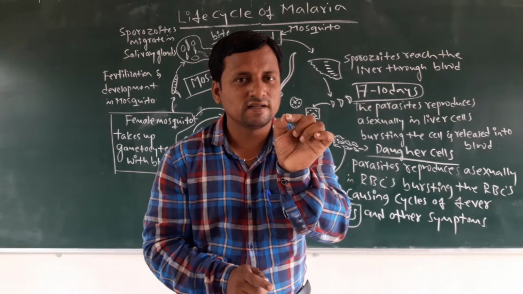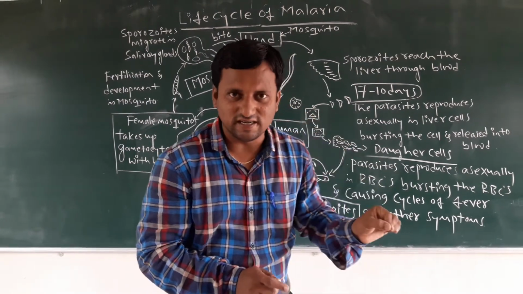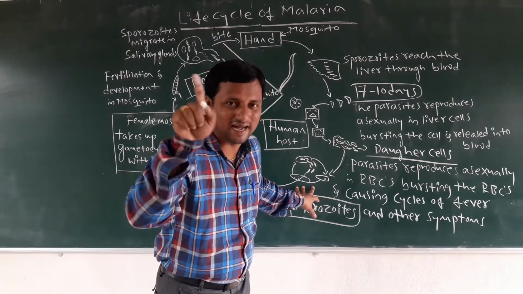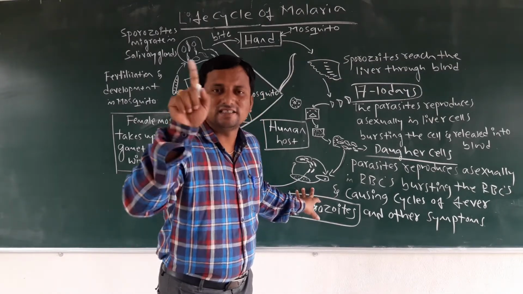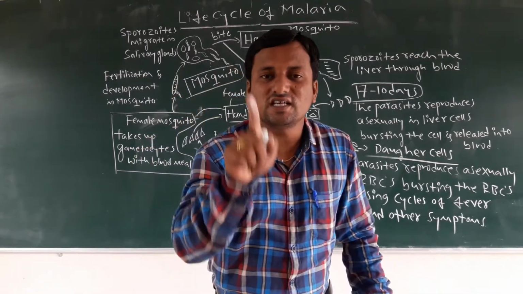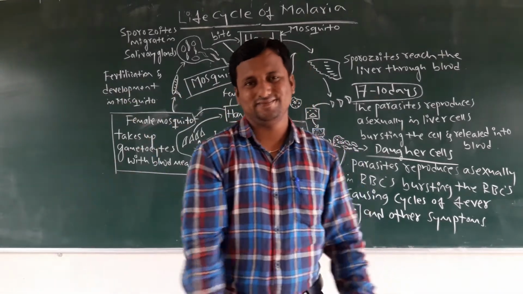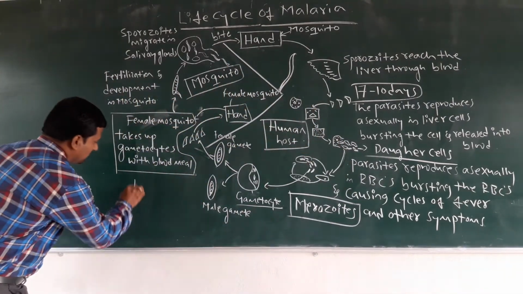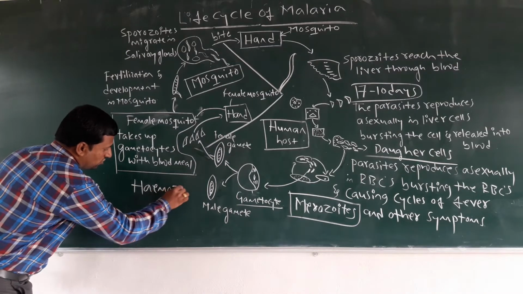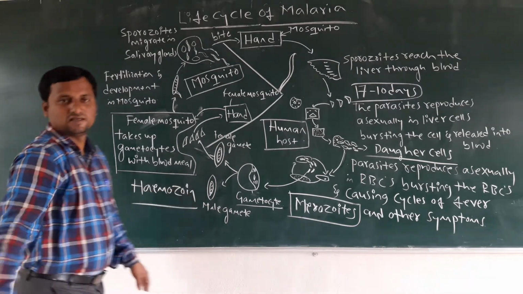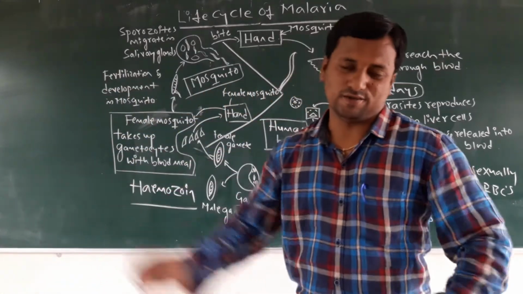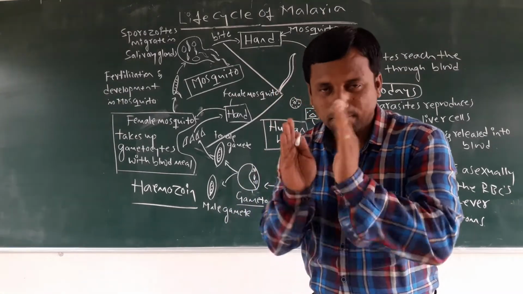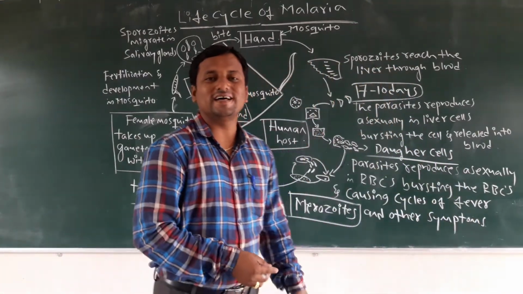And you must remember, the main important concept is here. When these merozoite cells burst the RBCs, at that time these cells release a toxic substance into the blood. That toxic substance is called hemozoid. Remember this chemical compound.